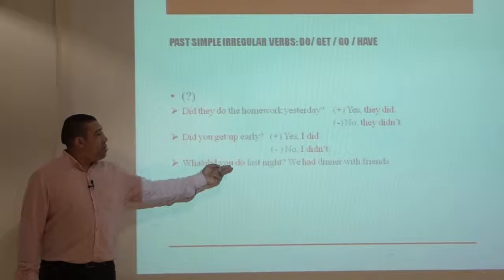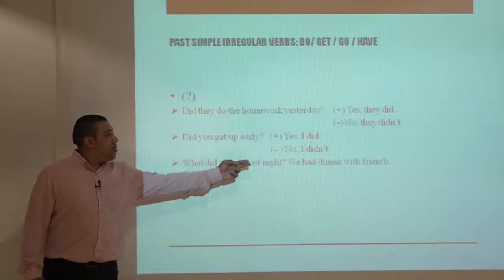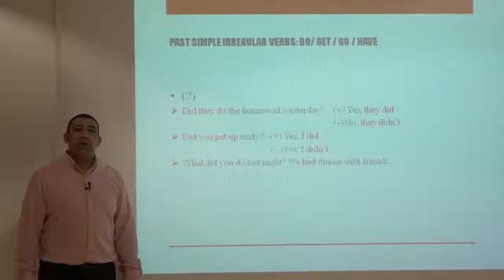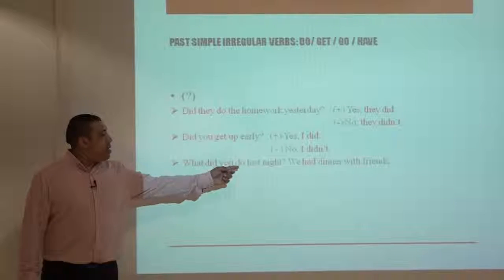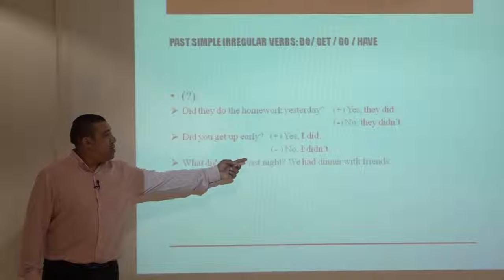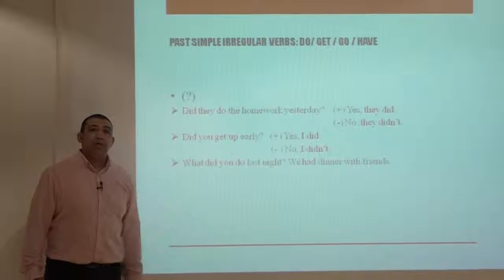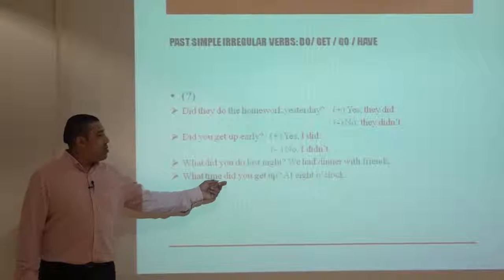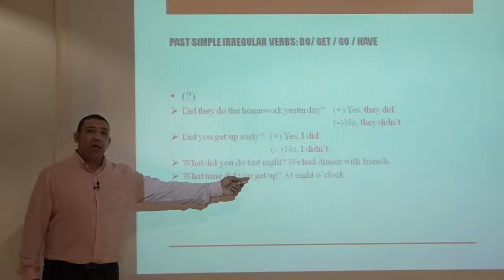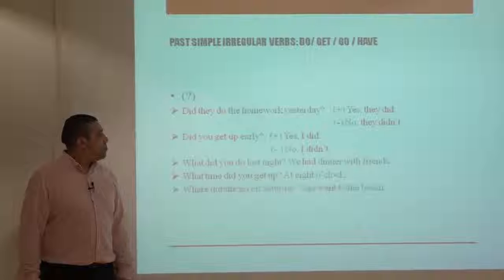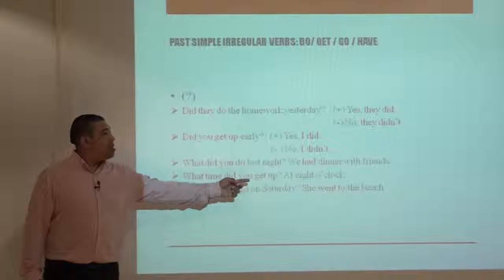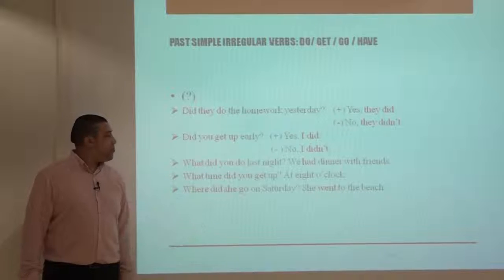What did you do last night? We had dinner with friends. So when we have a positive answer, have becomes had in the past tense. What time did you get up? At 8 o'clock. Where did she go on Saturday? She went to the beach.